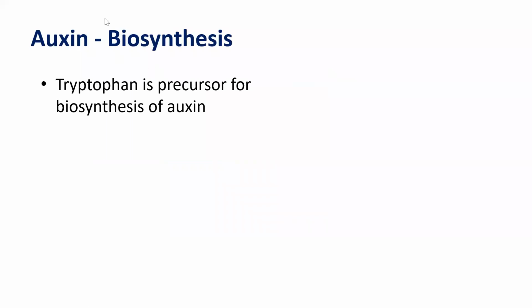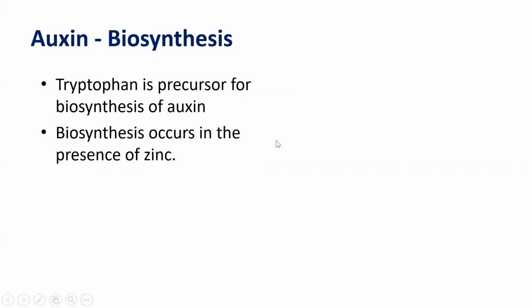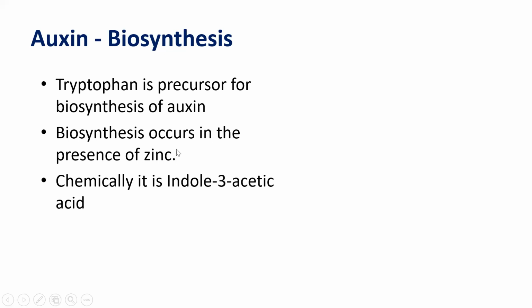Now have a look at biosynthesis. Biosynthesis requires tryptophan. Tryptophan is an amino acid, very well. That is the precursor for the biosynthesis of auxin. And biosynthesis always requires zinc. So these are the only two things you need to keep in mind: biosynthesis requires tryptophan as a precursor and it also requires zinc. Chemically it is indole 3 acetic acid. Write down these three points.